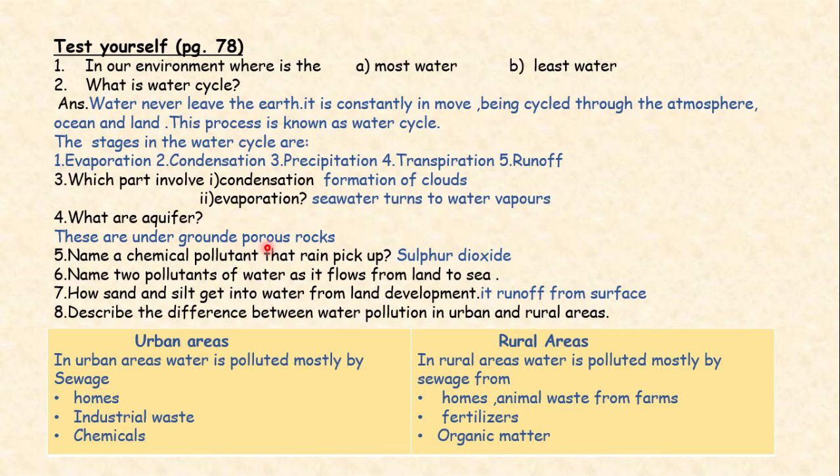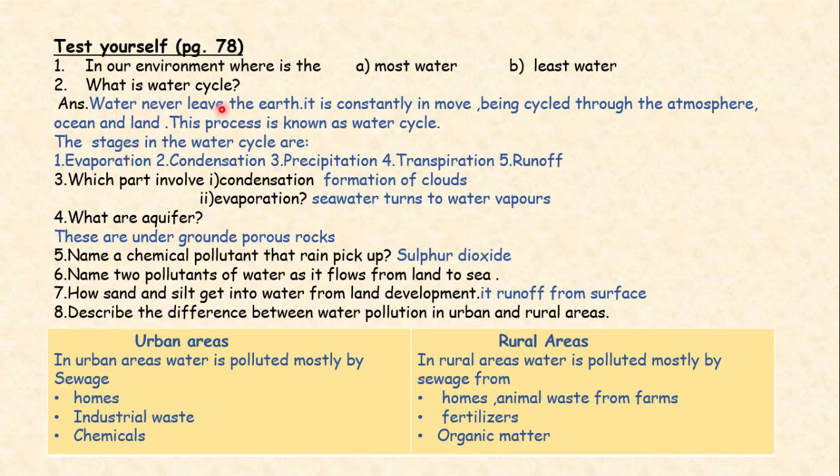This is the time to solve the test yourself of page number 78. Question number 1. In our environment, where is most of the water and least of the water? That is 97% in ocean and 3% as fresh water, 2% in polar ice cap and 1% in lakes. What is water cycle? In this, you have to describe the process and its stages also.